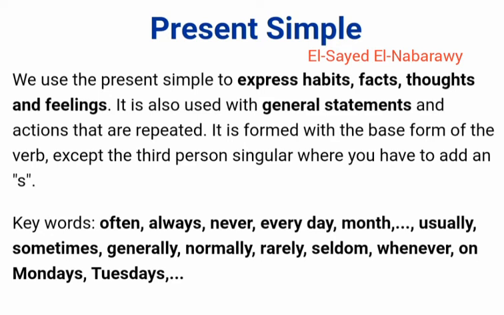Keywords for the present simple tense: often, always, never, every day, every month, every year, and so on. Usually, sometimes, generally, normally, rarely, seldom, whenever, on Mondays, on Tuesdays, on Saturdays. The most important thing here is to use the day of the week in the plural form. So this is the present simple tense and how to use it.